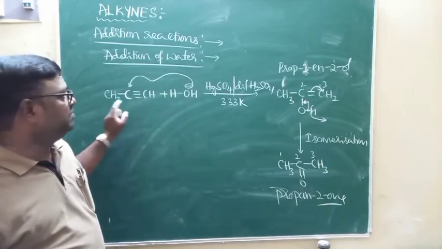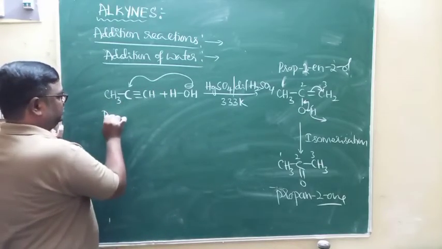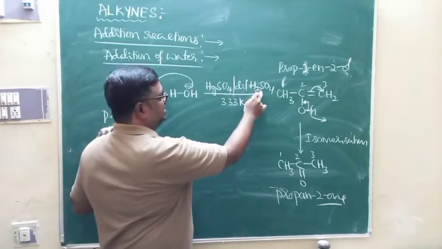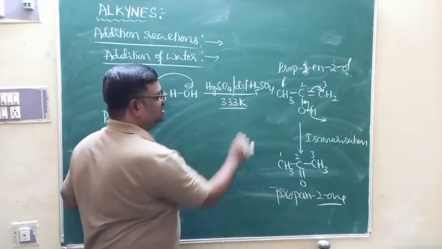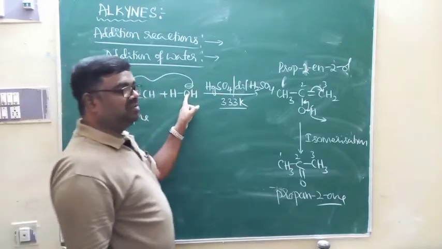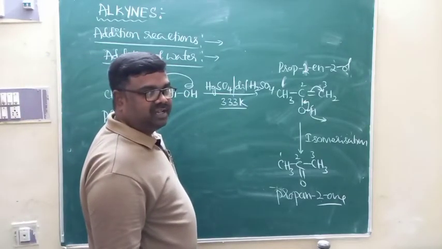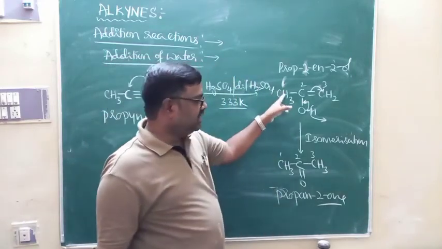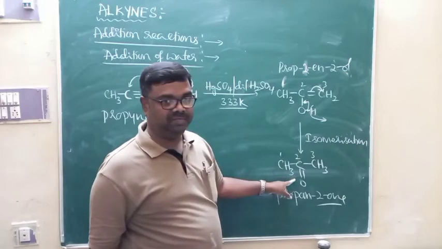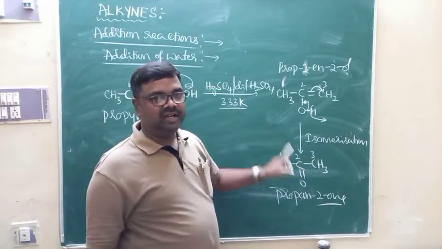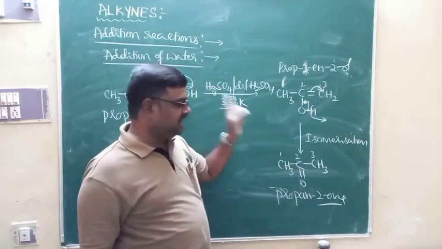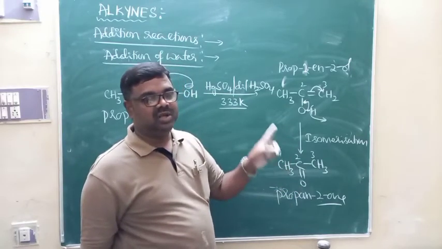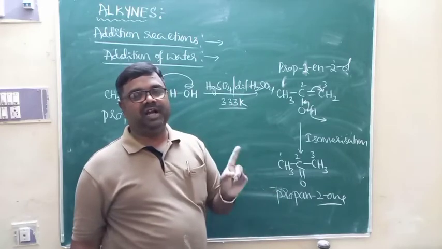When propyne gas is passed through dilute sulfuric acid in presence of mercuric sulfate at about 333 kelvins, addition of water across the triple bond takes place according to Markovnikov's rule to give unsaturated alcohol. It undergoes isomerization to give ketone. When we used acetylene, acetaldehyde was obtained; now if we use propyne, ketone is obtained. So totally you are going to get aldehydes and ketones. This is one of the methods for the preparation of aldehydes and ketones.